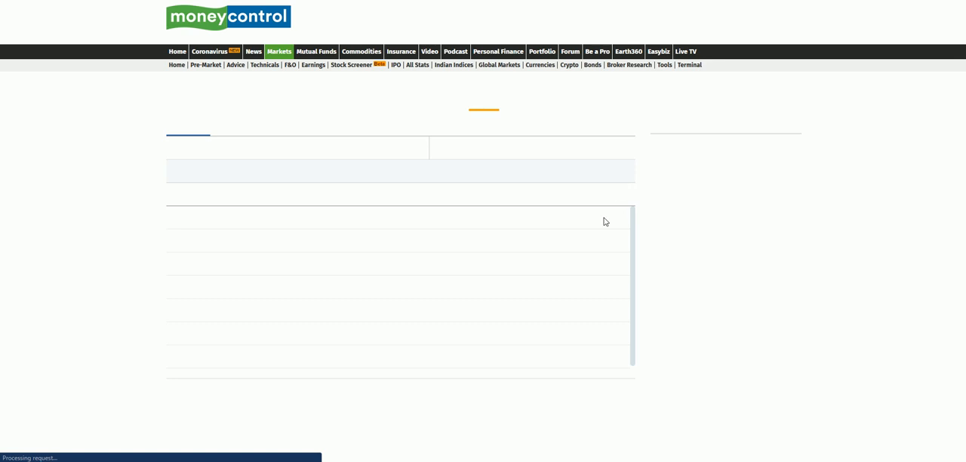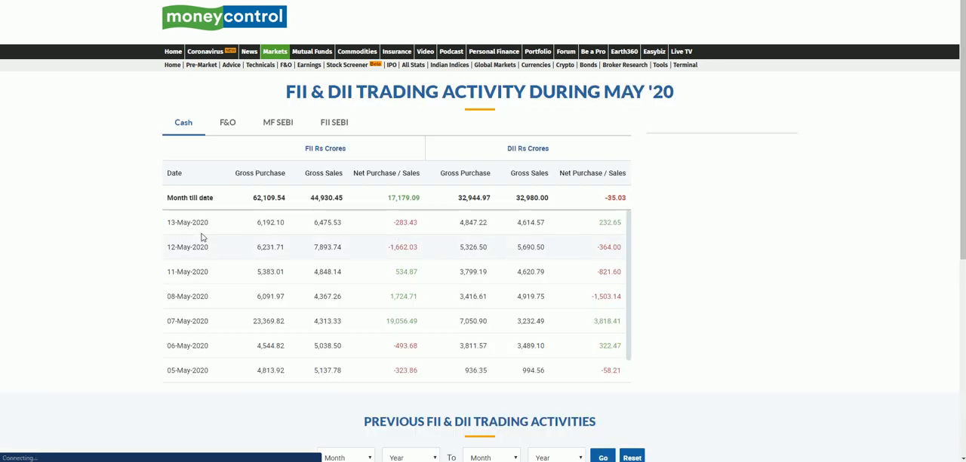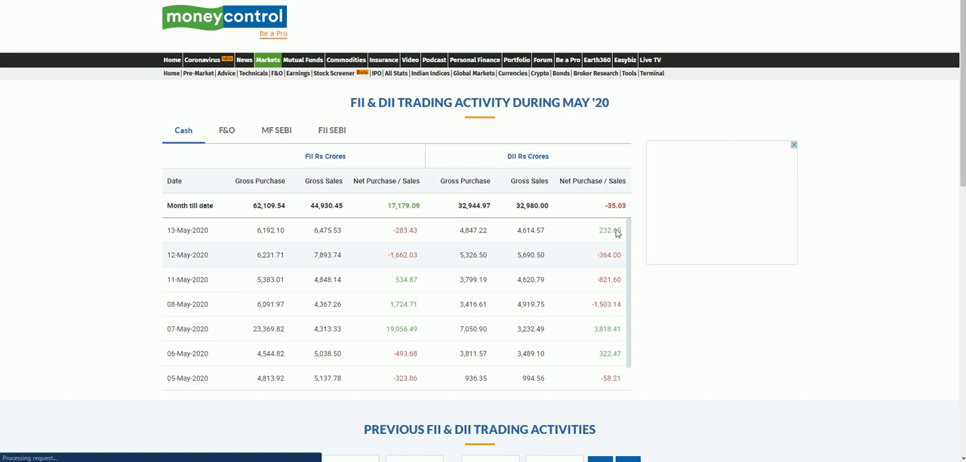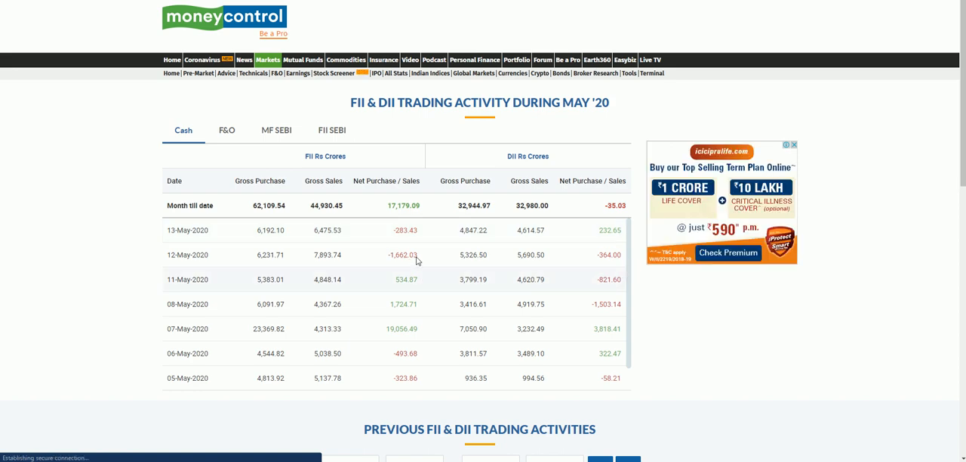And the FII and DII activity has also confirmed this. Today FIIs were net sellers, with only 283 crores of selling, and DIIs were net buyers, buying only 232 crores. So overall, if we look, the numbers are very meager and there is no buying pressure. For 2-3 days there has been no big buying.